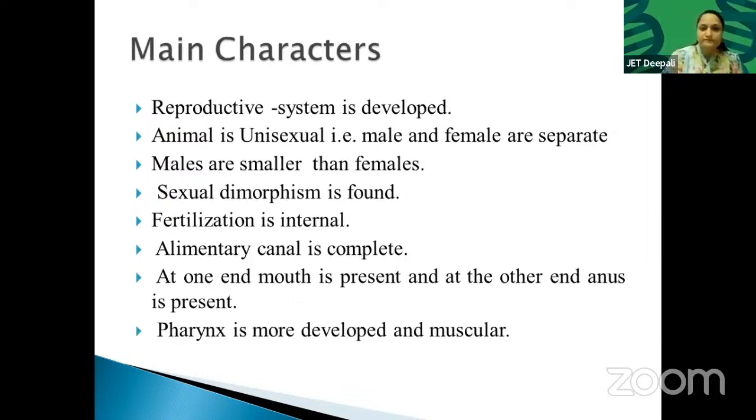Okay. See, now let's come to the reproductive system. It is developed. Why do they need a complete reproductive system? Because they need to multiply to increase the level of infection inside the host. This is why they need a developed reproductive system.